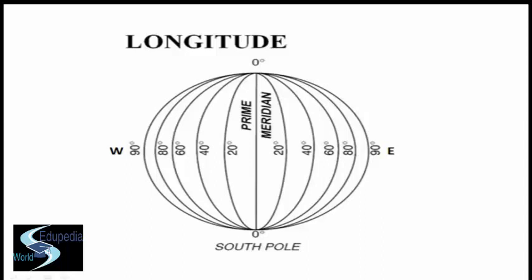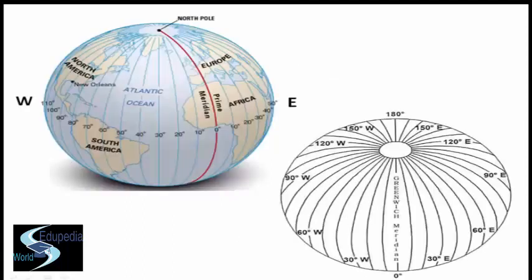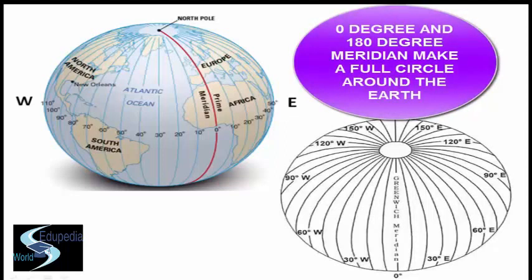There are a total of 360 lines at 1 degree interval. The prime meridian is numbered as 0 degree and the others are numbered between 0 to 180 degree east or west. The line 180 degree east and west refer to the same meridian. It is diametrically opposite to the 0 degree longitude. Thus, the 0 degree and 180 degree meridians together make a full circle around the earth.